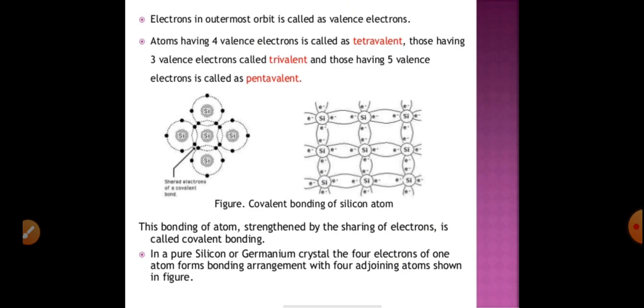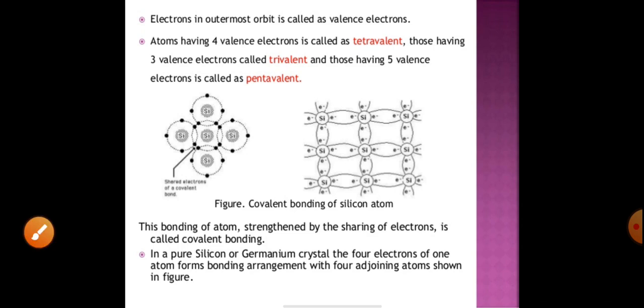Like this, I will show you. Suppose this is the center silicon atom. It already has 4 valence electrons, and it wants to complete its octet. So what will it do? It will share electrons with the 4 neighboring silicon atoms. So they complete their octet and form bonds. Depending on the valency, 4 electrons is called tetravalent. If 3 valence electrons, it is called trivalent, and 5 electrons is called pentavalent.